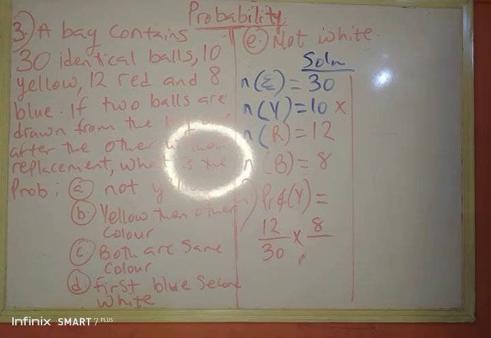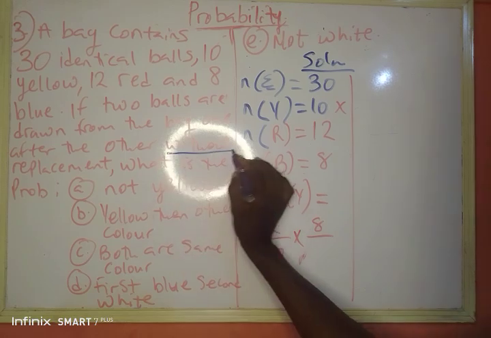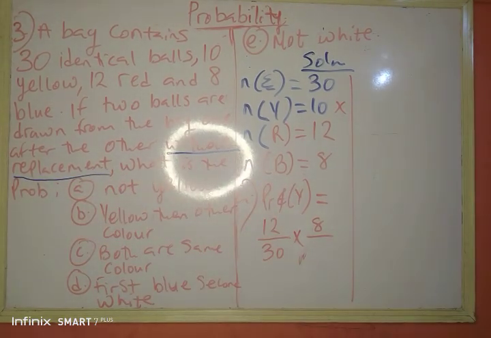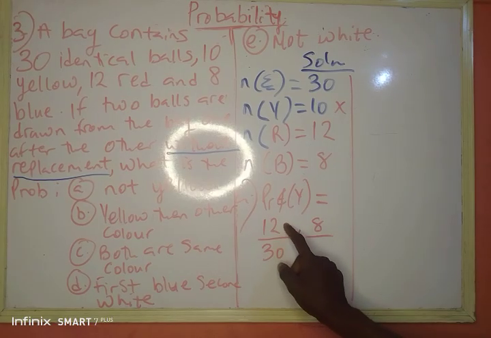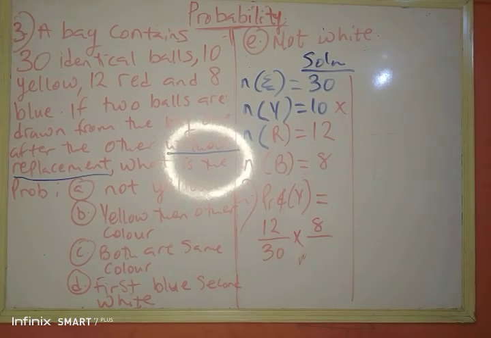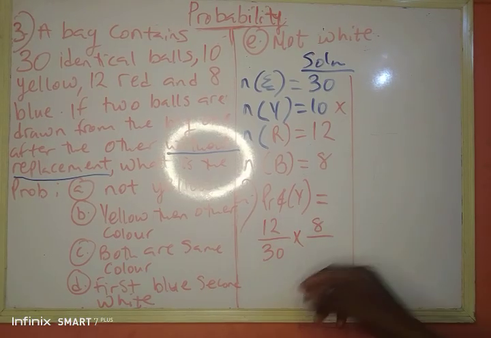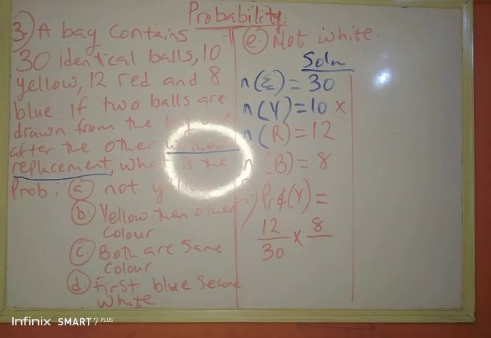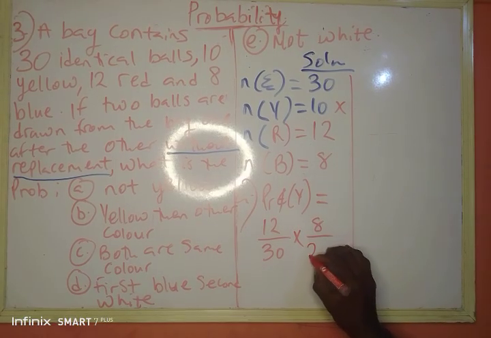Remember this keyword: without replacement. So I pick the first one. There are 30 balls in the bag. I picked the first one and kept it in my pocket. I saw that it was red. So when I pick the next one, the total number of balls in the bag is not 30 again, it's now less than 30. I picked one ball earlier, so if I remove that one ball from 30, it means 29.